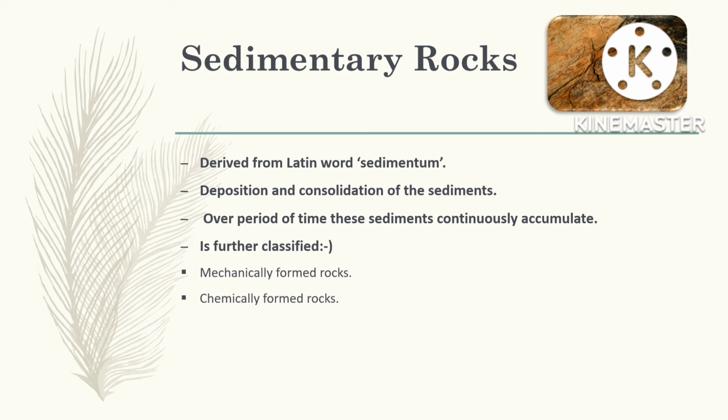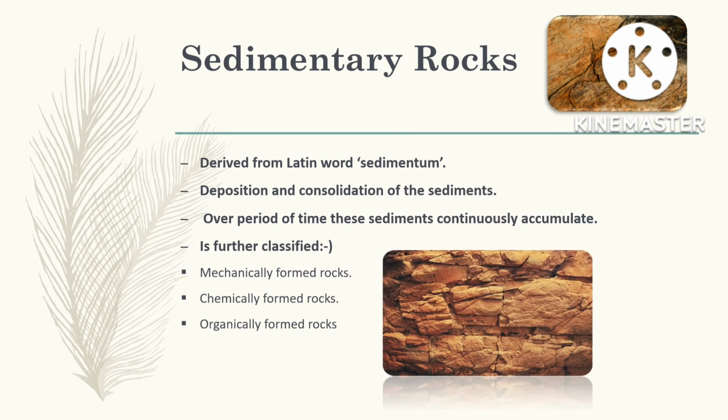Chemically formed rocks. These rocks are formed by the deposition of chemicals like salt through evaporation. Rock salt is an example of chemically formed sedimentary rocks. Organically formed rocks. These rocks contain remains of dead plants and animals. Limestone and coal are examples of organically formed rocks.